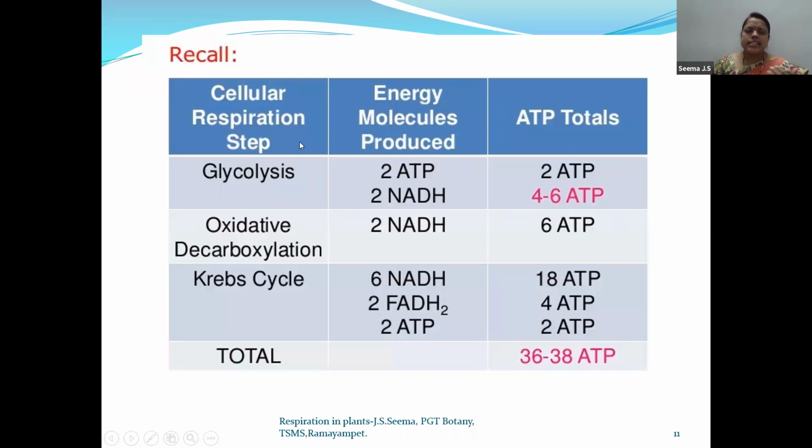Next, let us give a slight recall of how much energy we have gained. In glycolysis, as I discussed first, we got 2 ATPs and 2 NADH. Oxidative decarboxylation, children don't get confused, is nothing but the link reaction. In oxidative decarboxylation, or link reaction, we gained 2 NADH molecules. In the Krebs cycle, as we just discussed, it is 6 NADH, 2 FADH2 molecules and 2 ATP. This entire chart we will discuss in the electron transport chain.